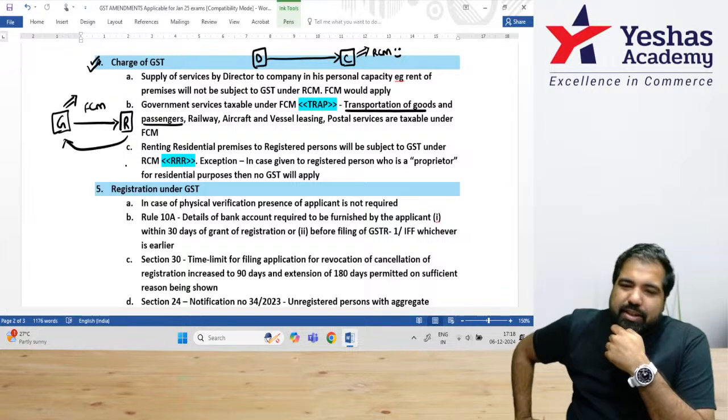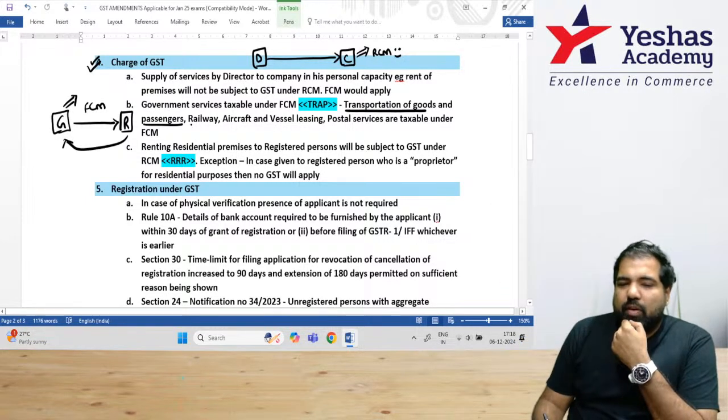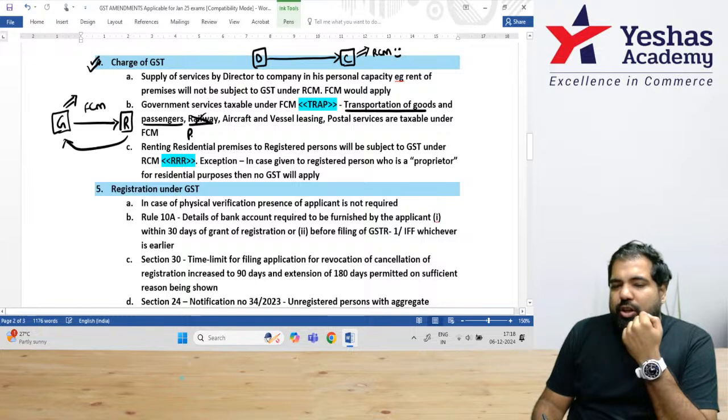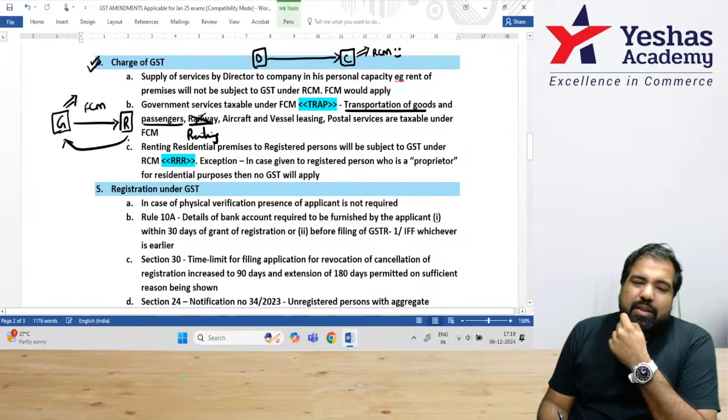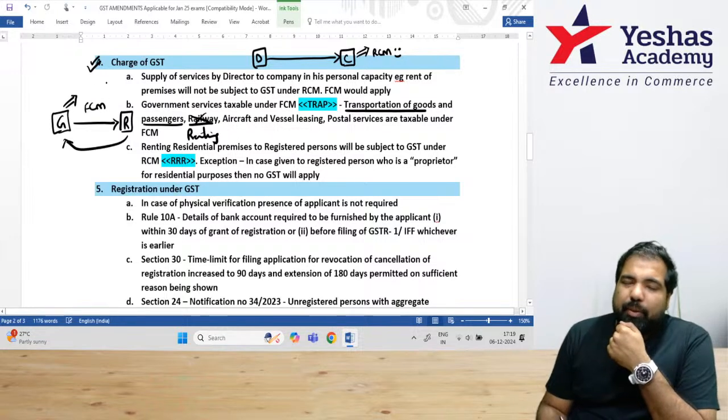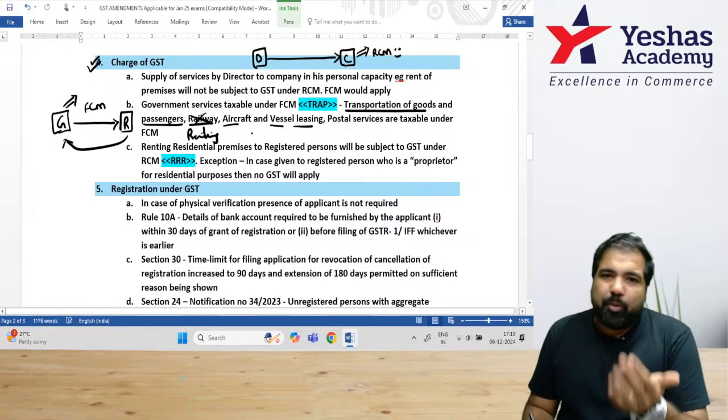That's called FCM. Next, renting. If the government rents you an immovable property, again, this one also, guys, you will pay the government and they will pay it ahead. Aircraft and vessel leasing, you wanted an aircraft of the government on rent.